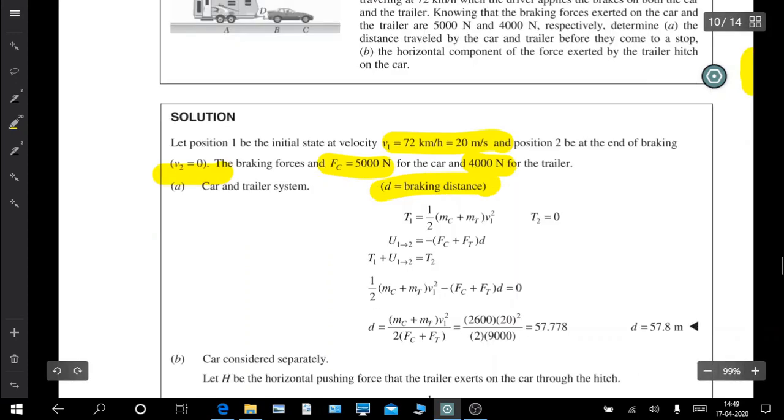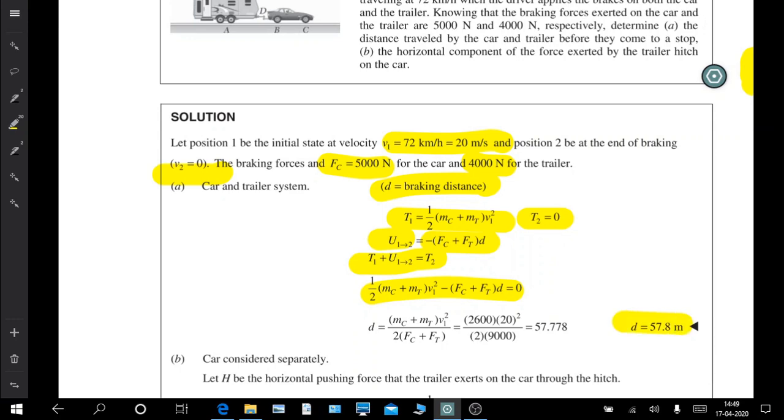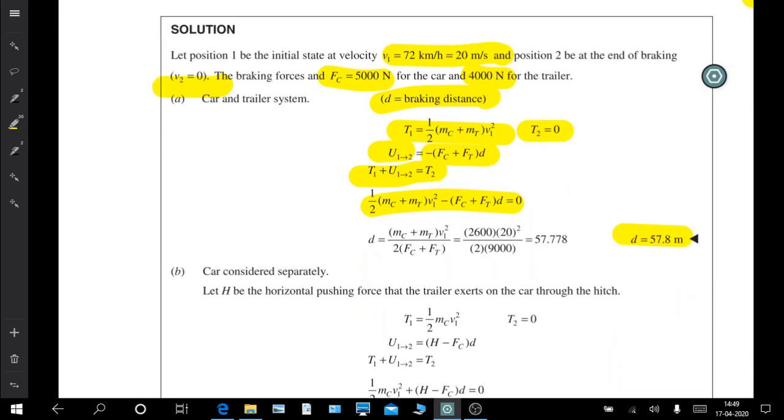So this is the initial kinetic energy. Half, both are combined and the velocity is same, and this is the final kinetic energy. They come to stop, so T2 is 0, and this is the work done. Work done is by braking force, so it is negative Fc plus Ft into D. Fc is the braking force for car, Ft is the braking force for the trailer, into the braking distance. So this is the work energy relationship: T1 and work done from 1 to 2 is equal to T2. Put these values and solve, and you will be getting D is equal to 57.8 meters.